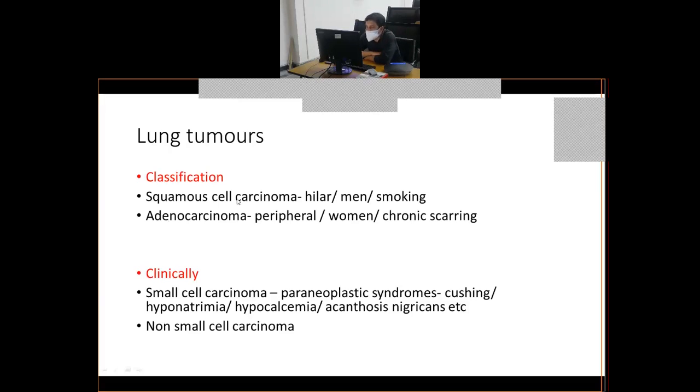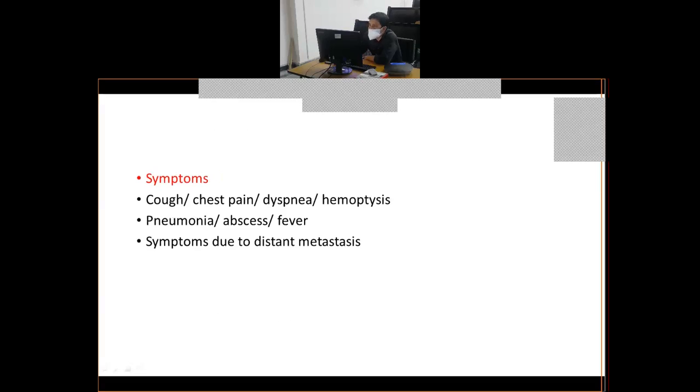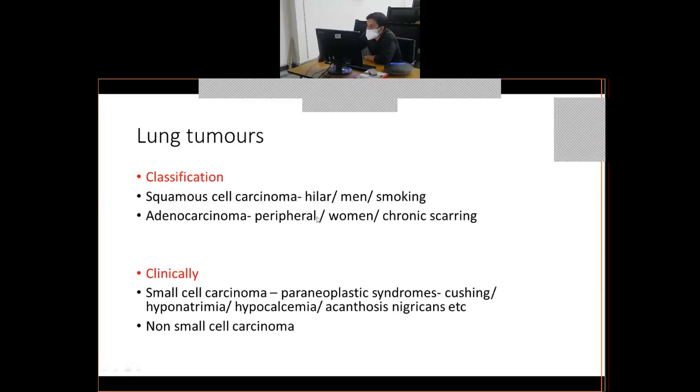Similarly, a question may come like this. A 60-year-old female came with chronic cough, chest pain and hemoptysis. On CT scan, she had a mass in the peripheral lung.